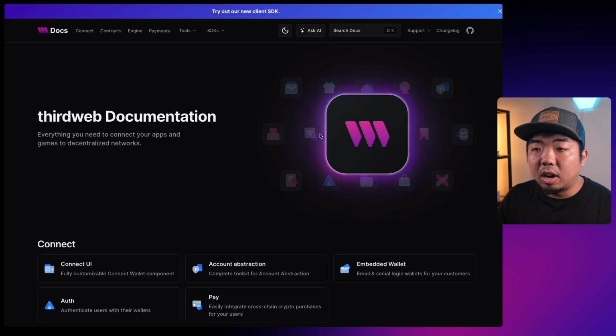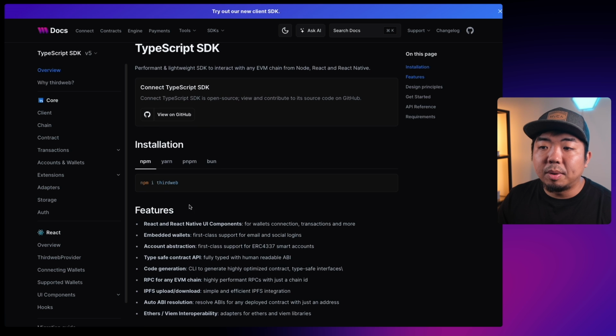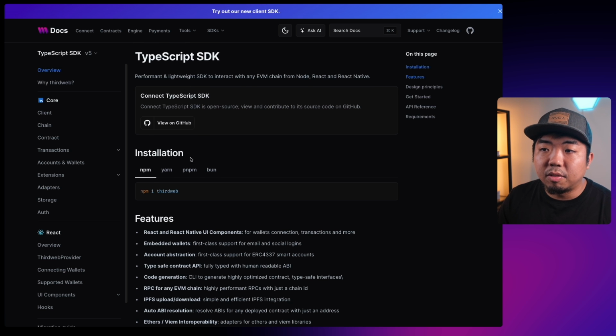So this is our documentation page here. We'll do a quick walkthrough on how you can find our documentation for the Connect SDK. In the top navigation here, come to SDK. We're going to be using the TypeScript SDK here. And right over here, you can see all we need to do for installation in our overview page is run either npm, yarn, pnpm, or bun, depending on what you're using. I'm using yarn, so I'll just run yarn add thirdweb.